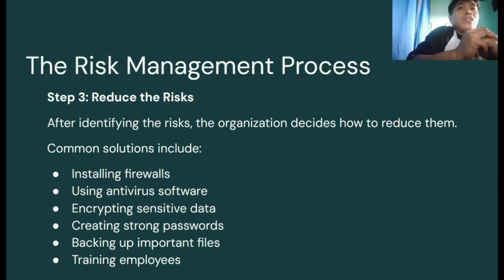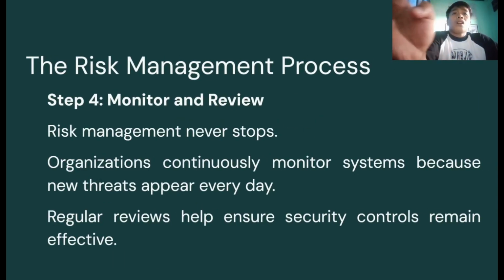Step 3. Reduce the risk. After identifying the risks, the organization decides how to reduce them. Common solutions include installing firewalls, using antivirus software, creating strong passwords, encrypting sensitive data, backing up important files, training employees to recognize phishing emails, and enabling two-factor authentication also. These actions make it more difficult for cyber criminals to attack the organization.